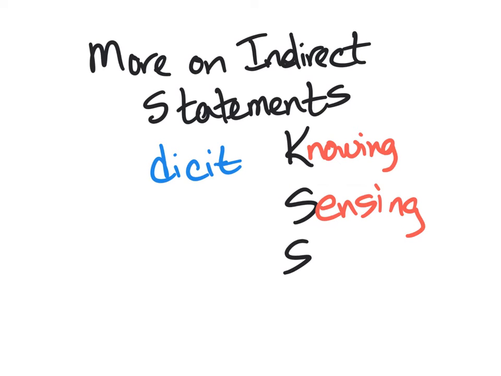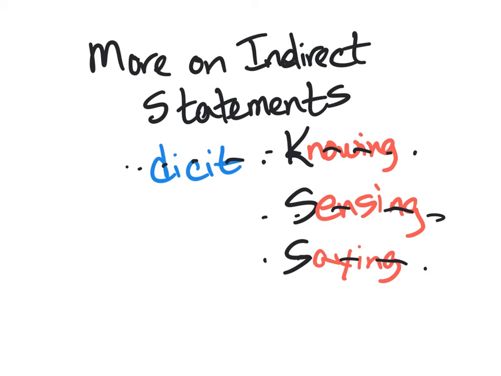And then, of course, saying. So you can say that the Latin students are amazing. You can shout that the Latin students are amazing. Or you can even proclaim that the Latin students are amazing. Any verbs that are synonymous with the ideas of knowing, sensing, or saying can introduce an indirect statement. And of course, since we're talking about Romans, they can also gap the main verbs of knowing, sensing, or saying to jump into an indirect statement. So sometimes those verbs are understood in the sentence.